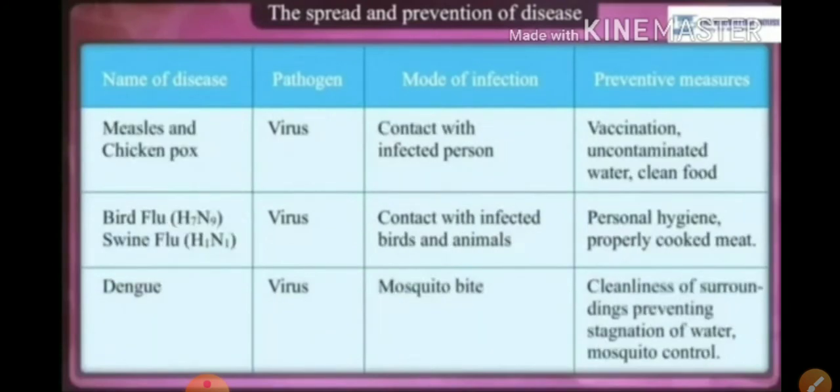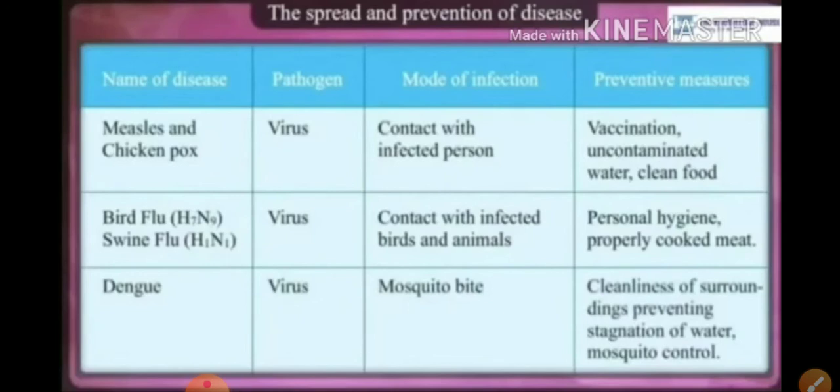Then next, measles and chickenpox are also viral diseases. They also occur due to contact with an infected person. So vaccination is also there. For chickenpox, we have to use uncontaminated water and clean food. Bird flu and swine flu are also diseases that we studied in 8th standard. They are caused by viruses, spread by contact with infected birds and animals, and personal hygiene is required. Meat should be cooked.